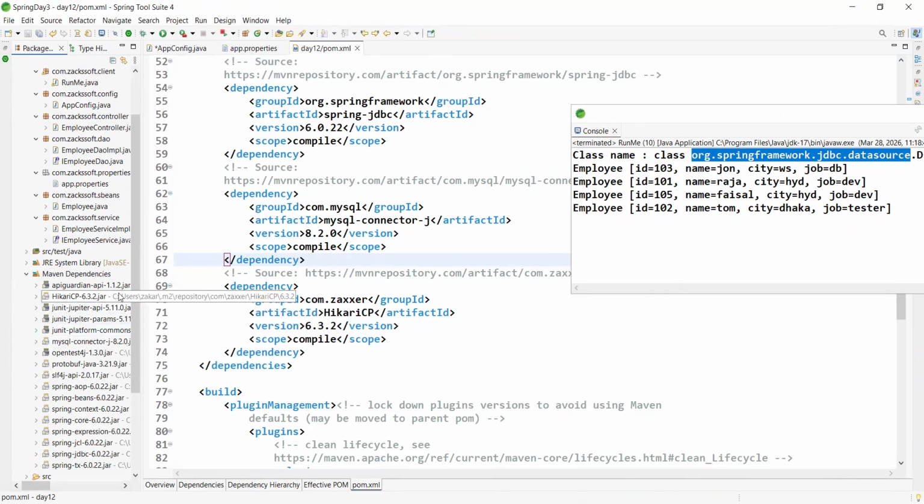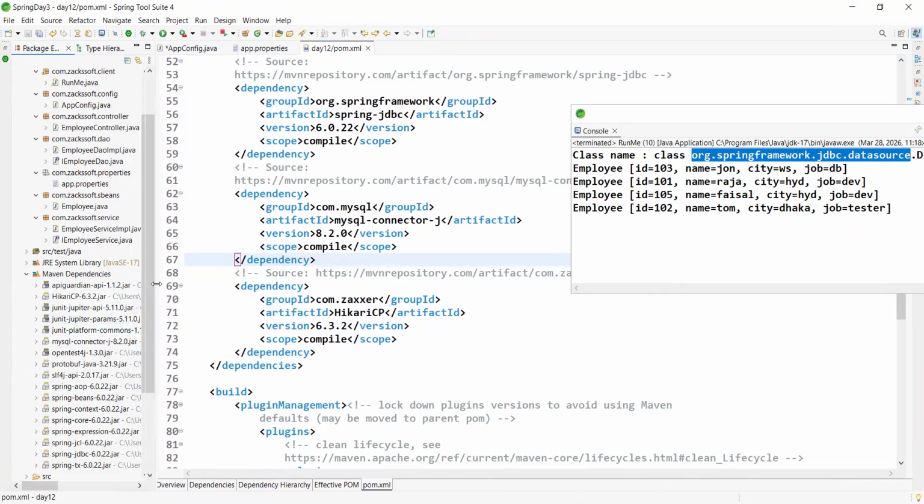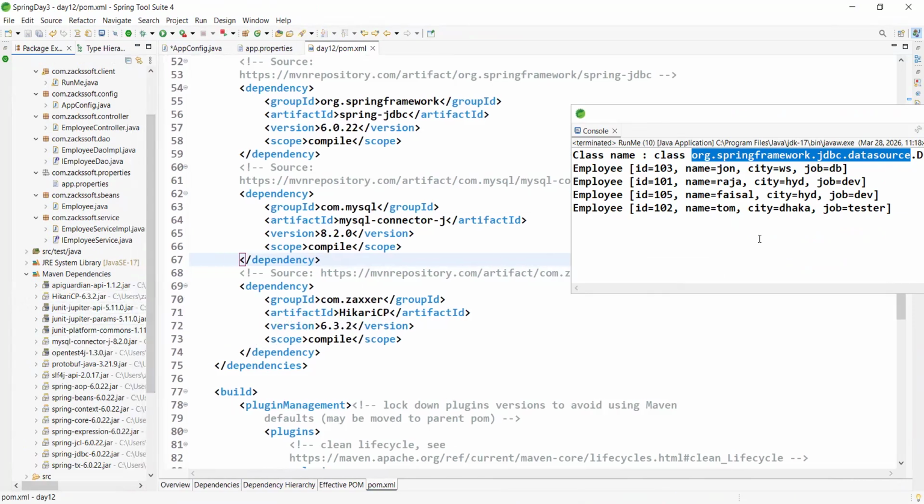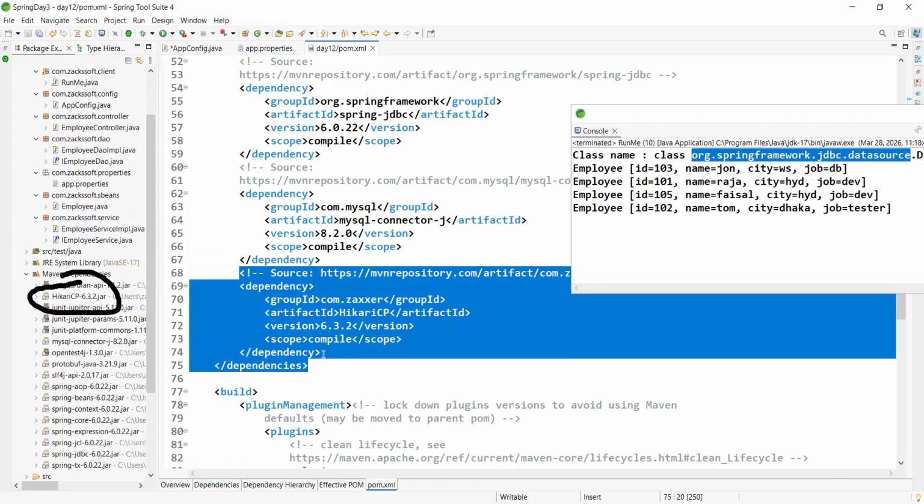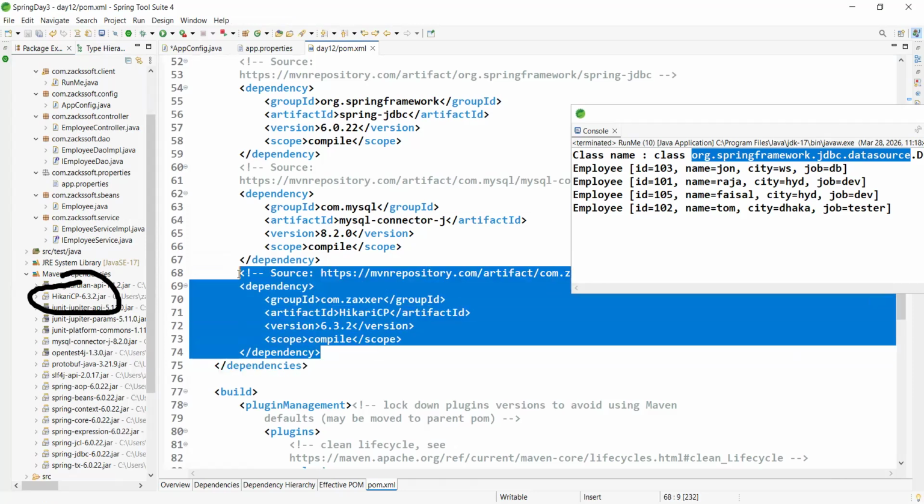Are you observing the Hikari CP jar? Can you please check, boss? Are we getting the Hikari CP jar? Just observe.